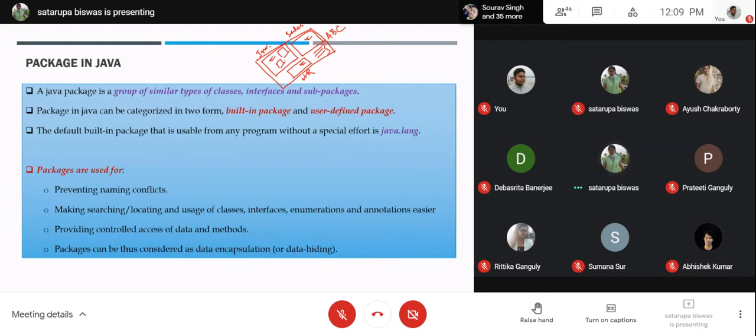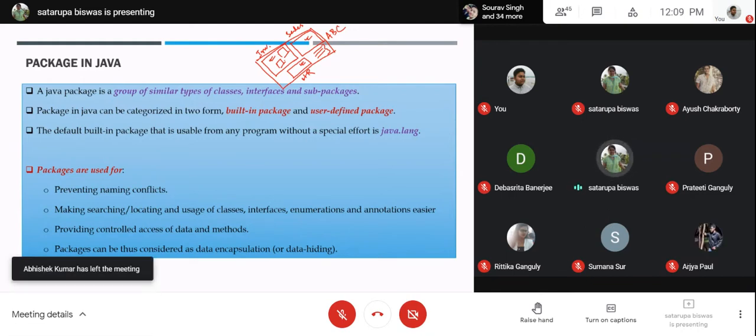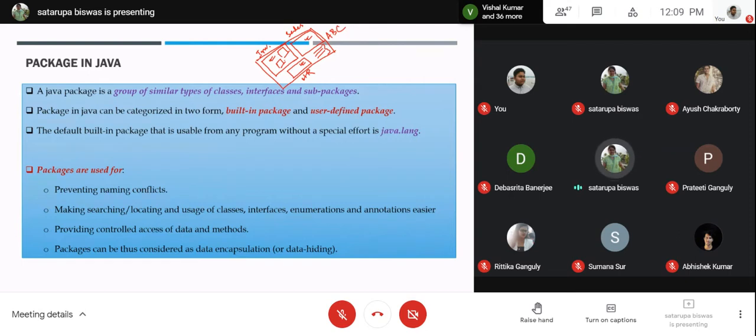Packages in Java can be categorized into two categories. One is the built-in package, another is the user-defined package. User-defined, obviously, you are going to create the package for yourself for a particular problem. Apart from that, a huge number of built-in packages are pre-existing in the Java runtime environment. In the Java library, you are going to have a number of built-in packages.